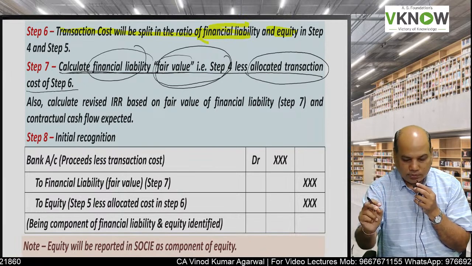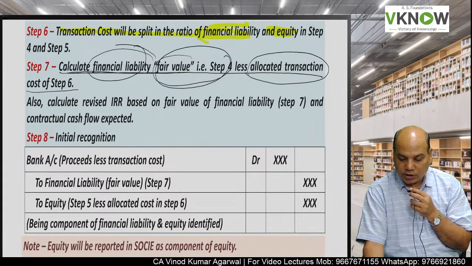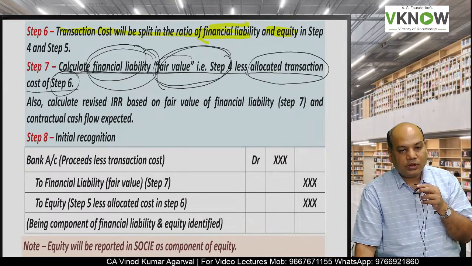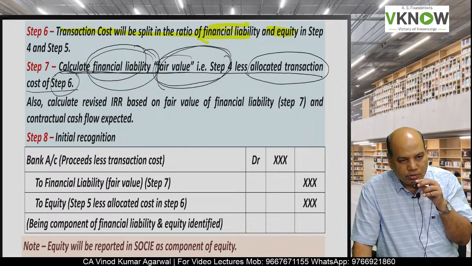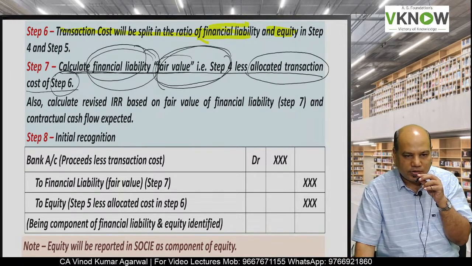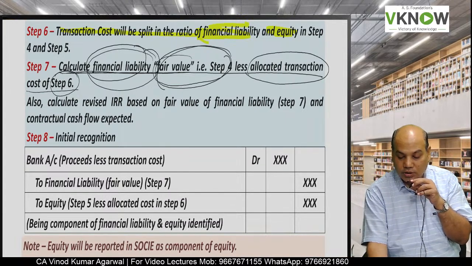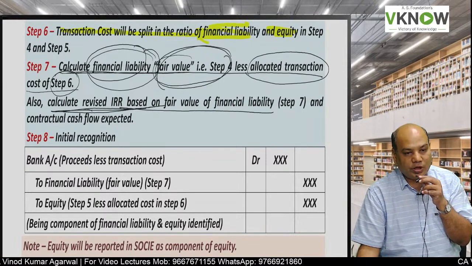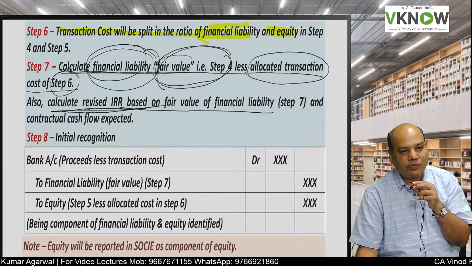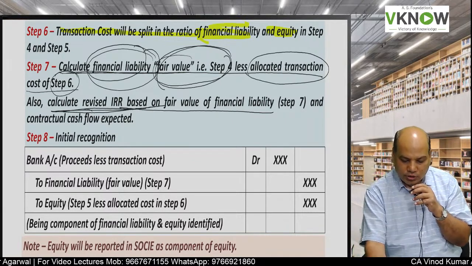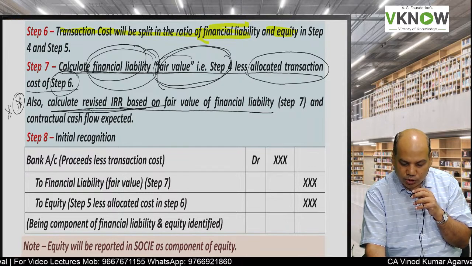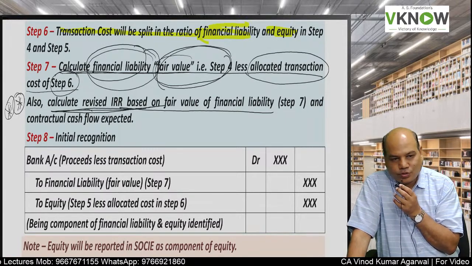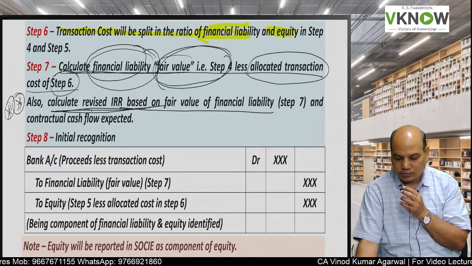Now there will be a problem. What is the problem? The financial liability you have computed in step 4, that figure will change, because you have deducted transaction cost. So what will you have to do? In such case, you will have to recalculate IRR. You have to recalculate IRR based on the revised value of financial liability. So this is very, very important. Many times students forget to recalculate IRR in case of a compound instrument where you have transaction cost.